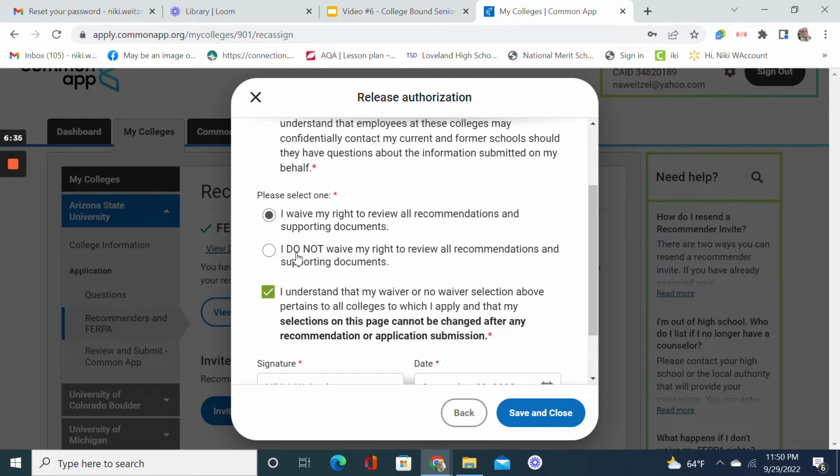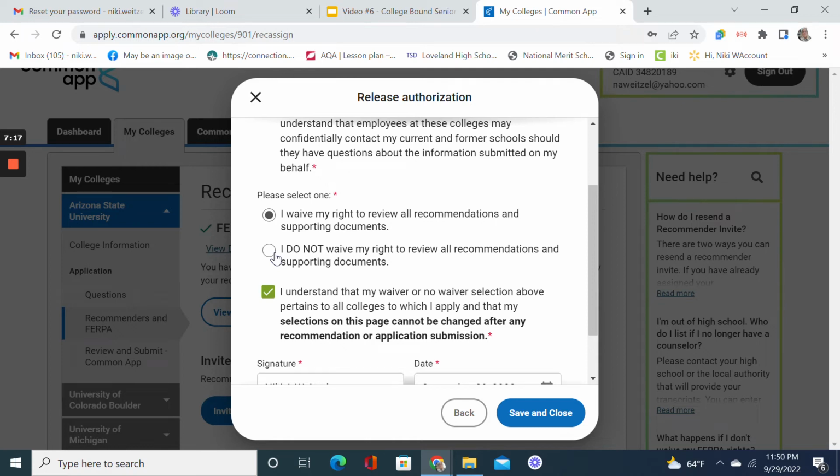This says that you will or you will not waive your right to go back to the Common App or any college that you apply to through this program and ask to see the recommendations that were submitted on your behalf. I will tell you that at Loveland High School, we highly recommend to teachers that they do not share letters of recommendation with you. Your counselor will not share information with you. That is just what's best practice across the nation. So you will request your letter of recommendation and your teacher will upload it for you. So this is up to you.